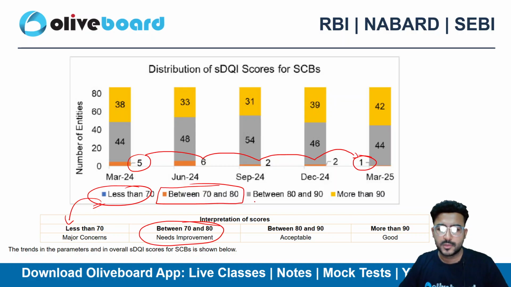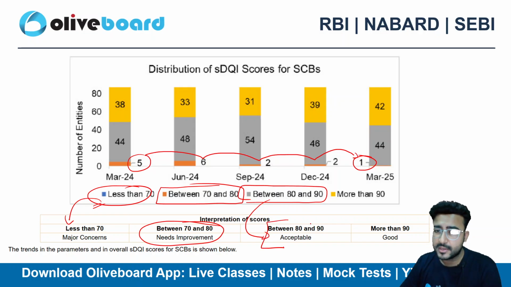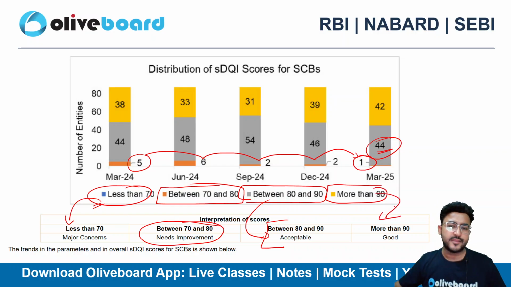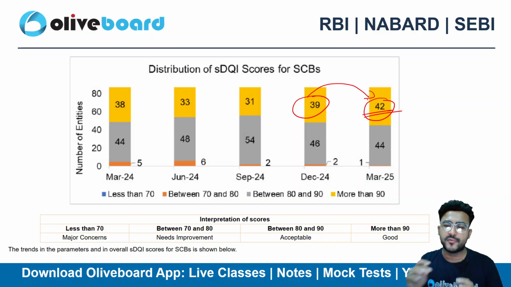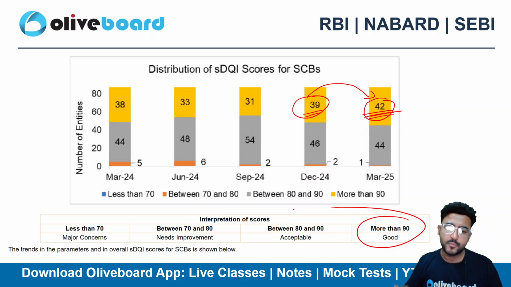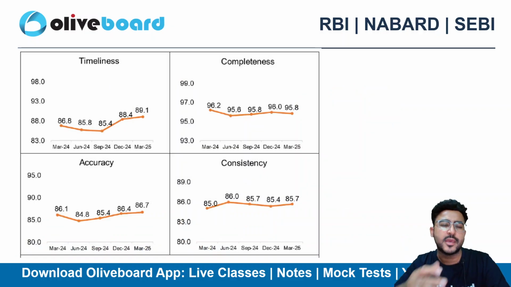If I talk about quarter on quarter basis, these are the quarterly figures that I can see. Between 80 to 90, what do we mean? That is acceptable, right? So 44 entities are clearly acceptable here, and more than 90 is good data. If I talk about March 2025 compared to December 2024 quarter on quarter basis, there is an increment in the number of entities that are reporting good data, right? Earlier there used to be 39 such entities. Now there are 42 entities that are reporting a score of more than 90%, and that's amazing. That's why the SDQI is consistently increasing year on year basis as well.